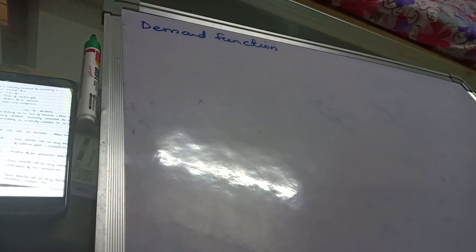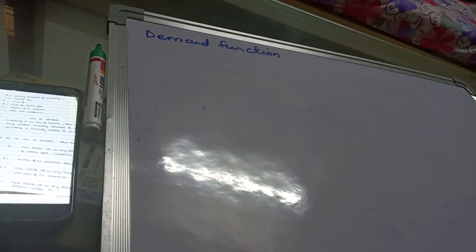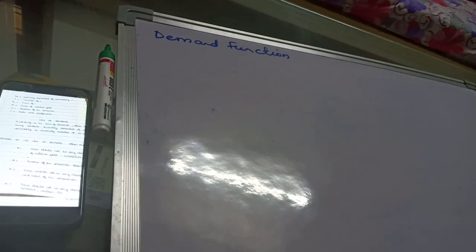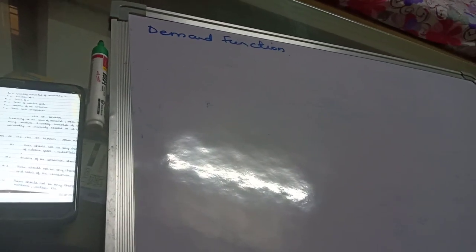So demand function means whatever demand you have depends upon the factors and the bearing of that factor on the demand for that particular commodity. So I'll just tell you this with the help of an example, but first of all, it's a little bit of mathematics here. So what is demand function? It explains the functional relationship between quantity demanded of a commodity and the determinants of demand.